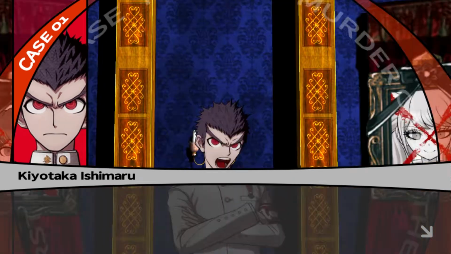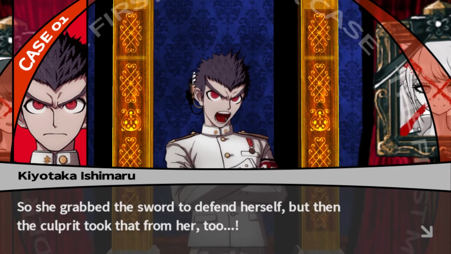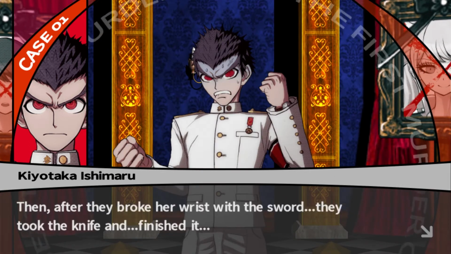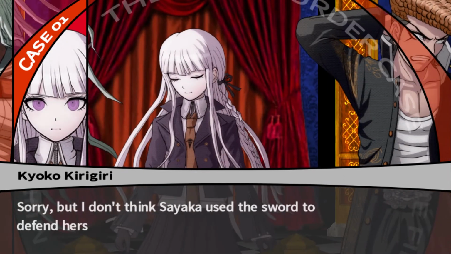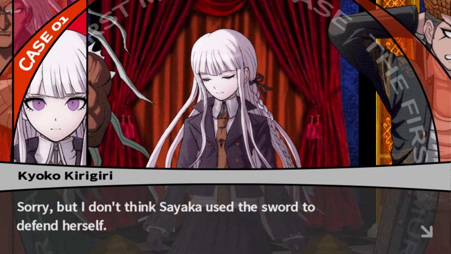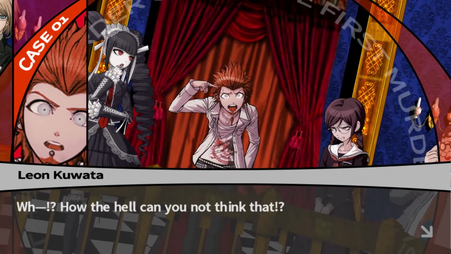I don't think that's right. So she grabbed the sword to defend herself, but then the culprit took that from her too. Then, after they broke her wrist with the sword, they took the knife and finished it. Sorry, but I don't think Sayaka used the sword to defend herself. I don't think so either. What? How the hell can you not think that?